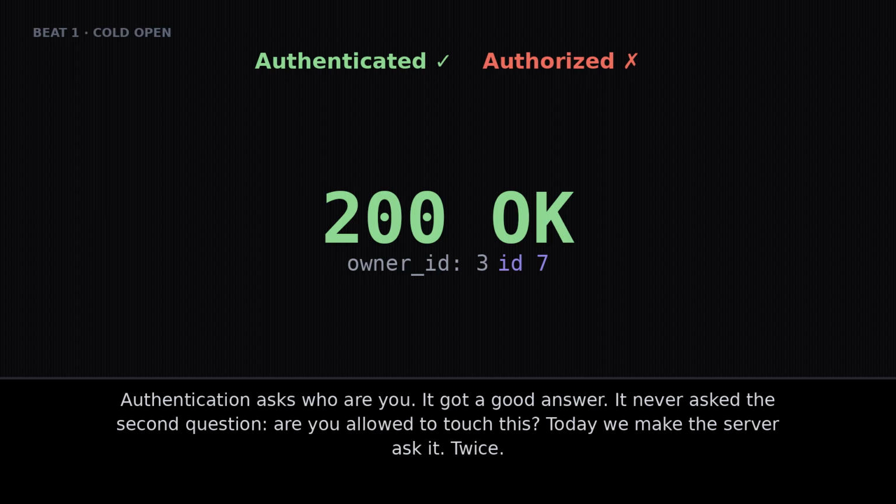Authentication asks, who are you? It got a good answer. It never asked the second question, are you allowed to touch this? Today we make the server ask it.